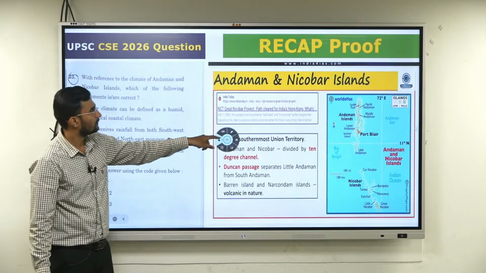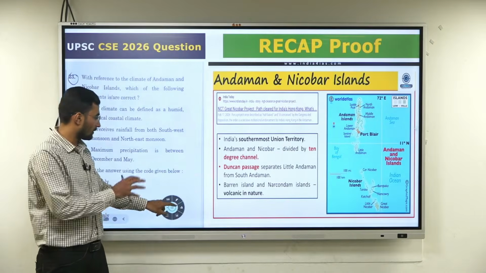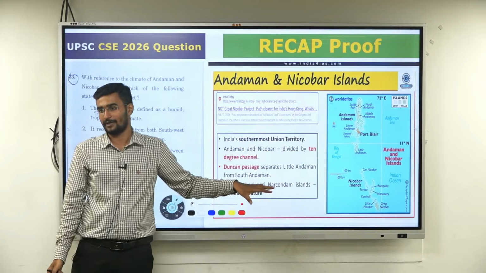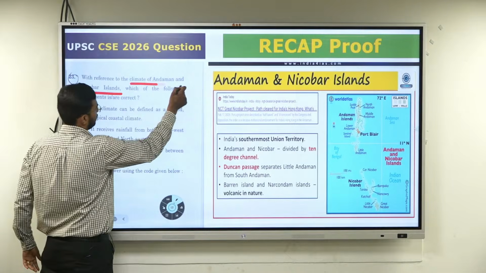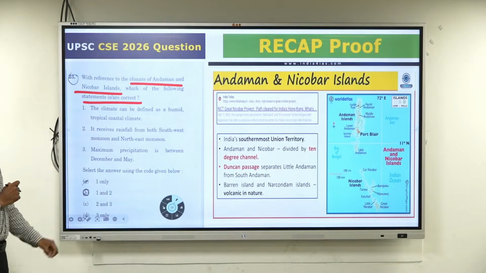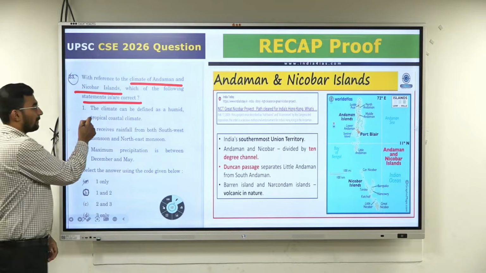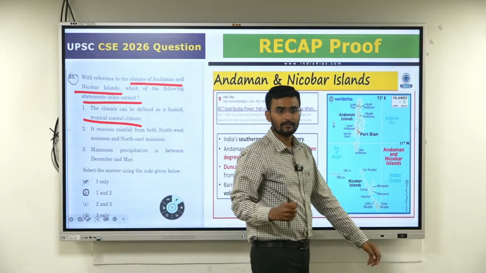Next one, observe this. Andaman Nicobar. Today we have discussed a number of topics about Andaman Nicobar. Direct question: with reference to the climate of Andaman and Nicobar Islands, which of the following is correct? The climate can be defined as humid tropical climate. Obviously, it's an island.